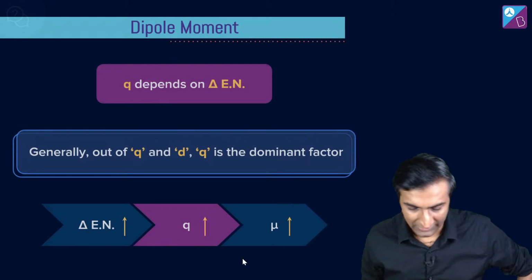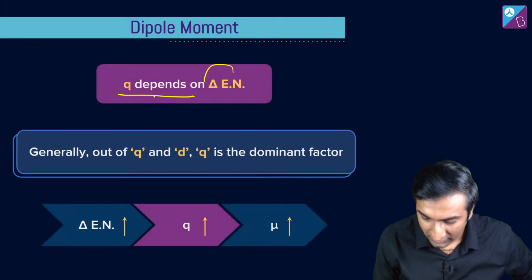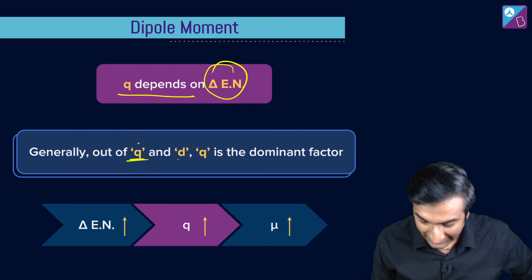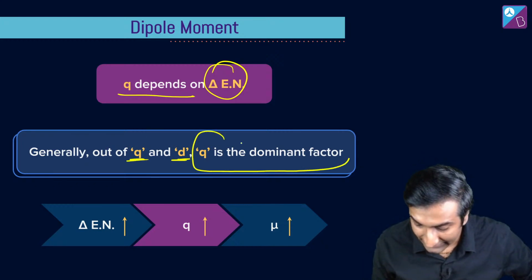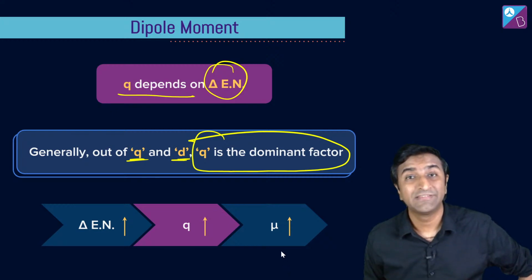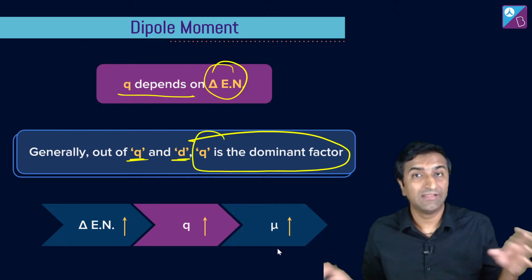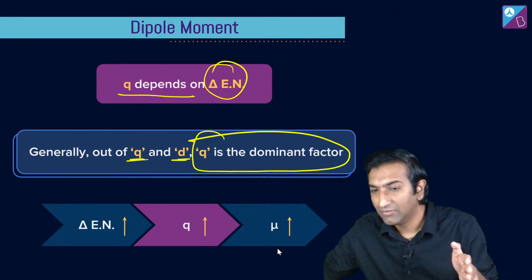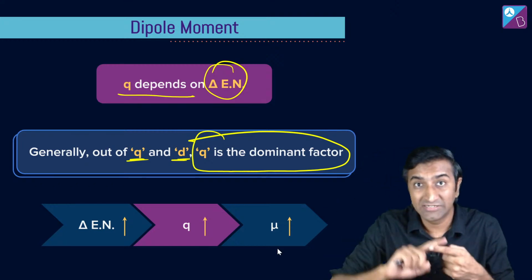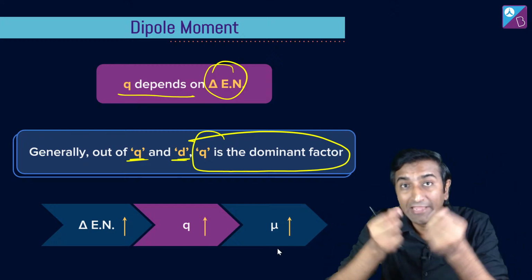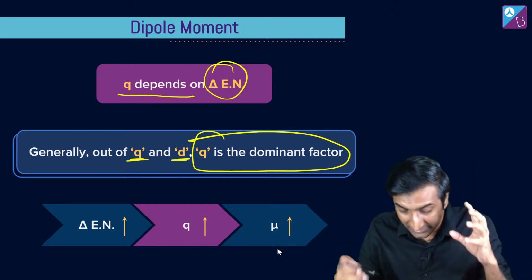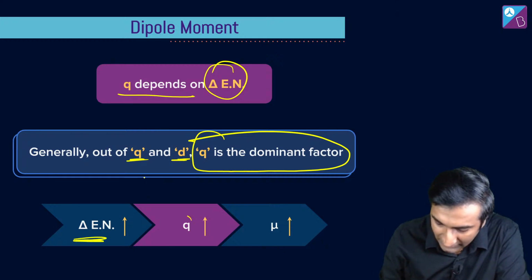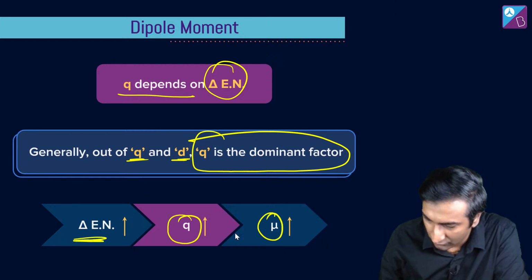So to summarize everything on dipole moment, Q depends on change in delta electronegativity, right? Q and D में से Q होता है dominant factor, which means कि देखो Q into D is what I'm multiplying. D is not going to become 2D to 3D, okay? बहुत बड़ा नहीं होने वाला है, but charge can become 2Q और 3Q. एक और इलेक्ट्रॉन निकाल दो, 2 हो गया, 3 हो गया, इसलिए बहुत बड़ी बात होती है. So electronegativity difference depends on Q and on mu for sure.